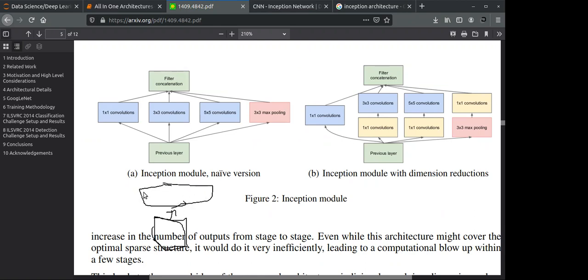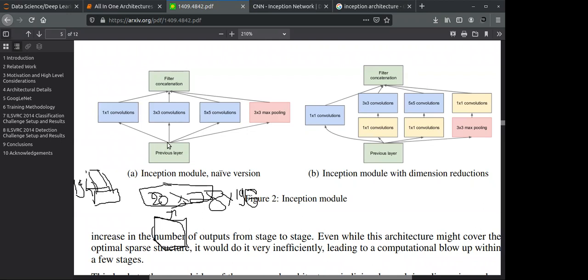It has a size of 28 by 28 and a depth of 196.